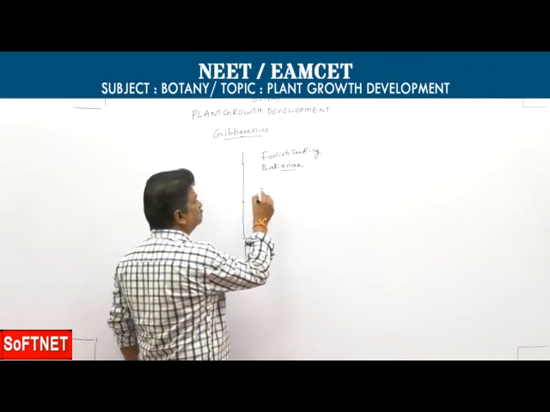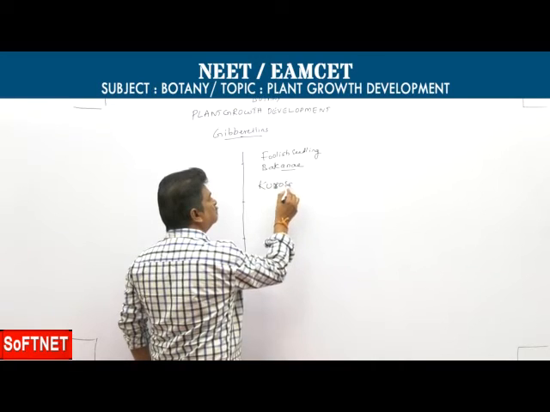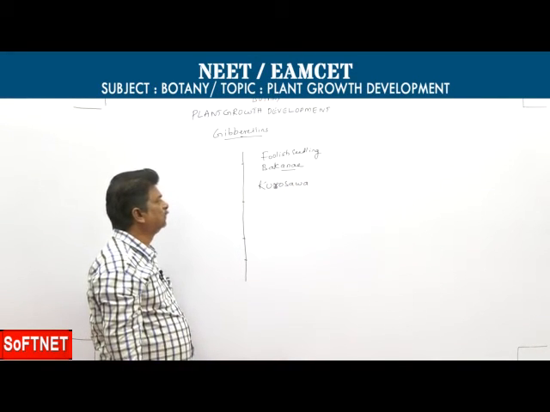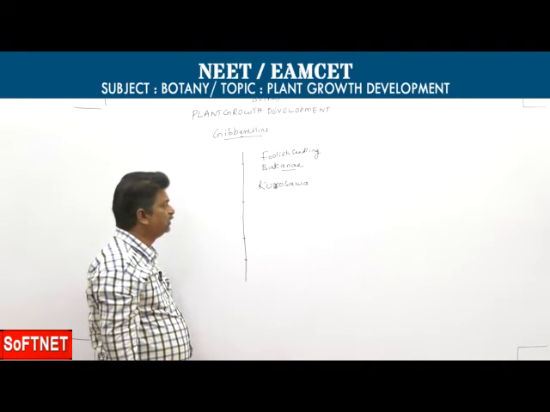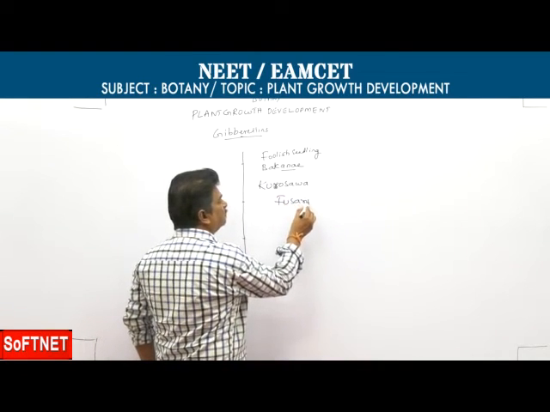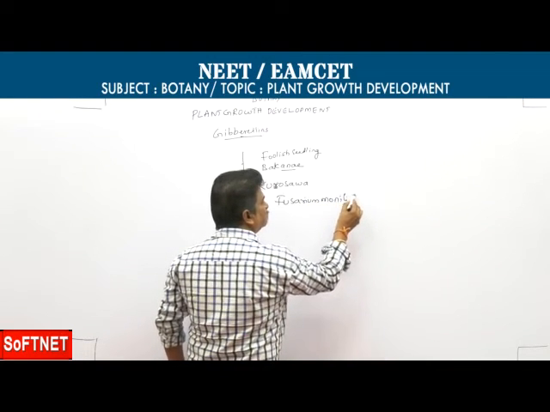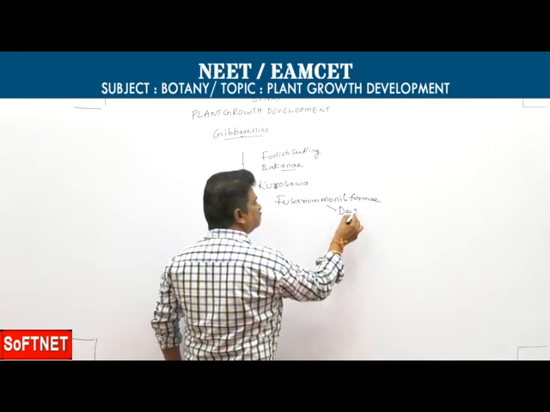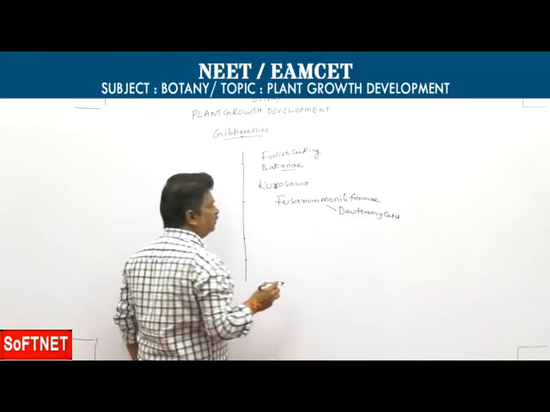Then Kurosawa reported that this disease is due to something secreted by a fungus. That fungus is Fusarium moniliforme, its asexual stage, belonging to Deuteromycetes.